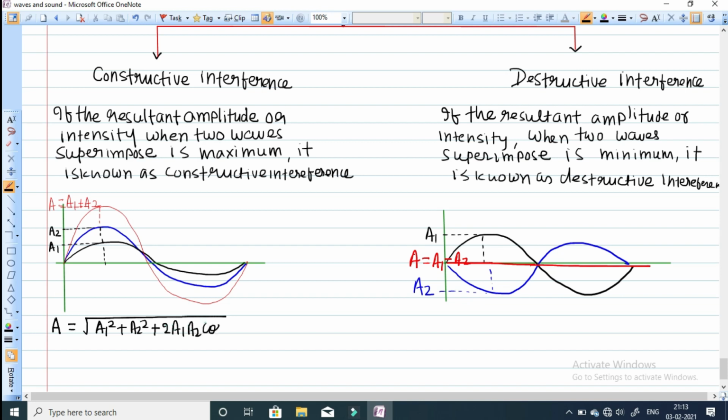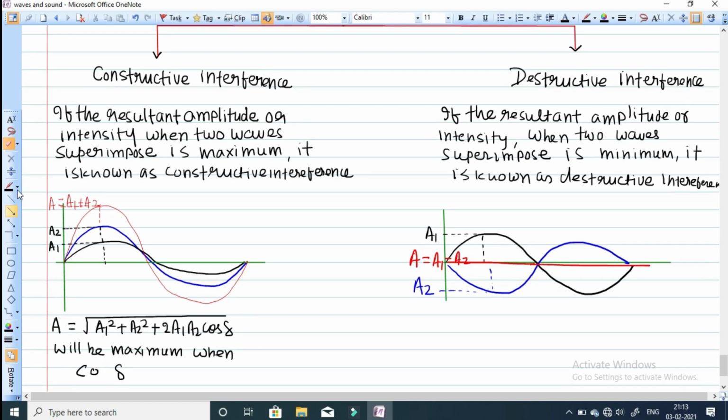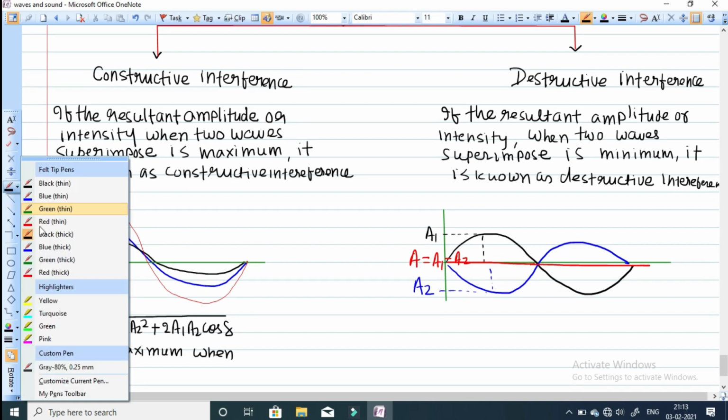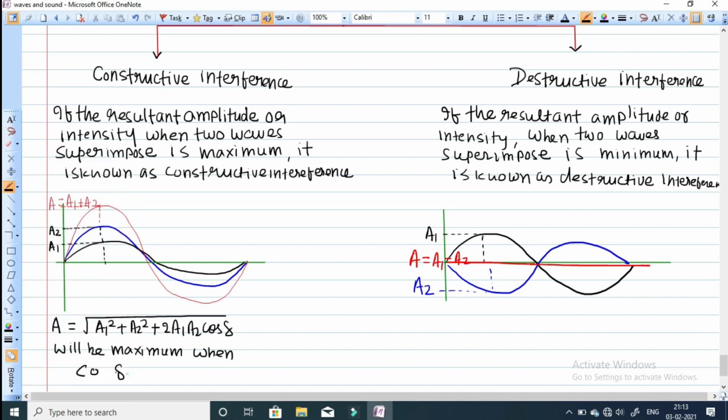Now this amplitude will be maximum. It is maximum, means A will be maximum only when the cos will take its maximum value, because rest of the terms A1 and A2 are the constants. So when the cos delta will take its maximum value, and the maximum value of cosine function and sine function is equal to 1, means cos delta must be equal to plus 1. This is the value. Cos of delta must be equal to plus 1.